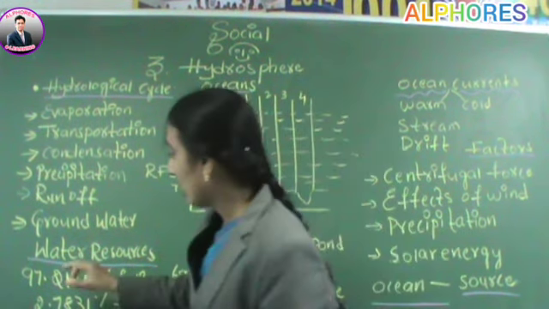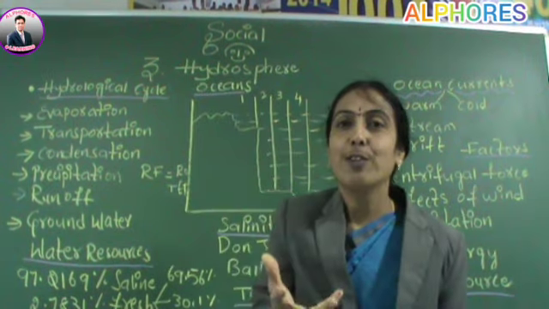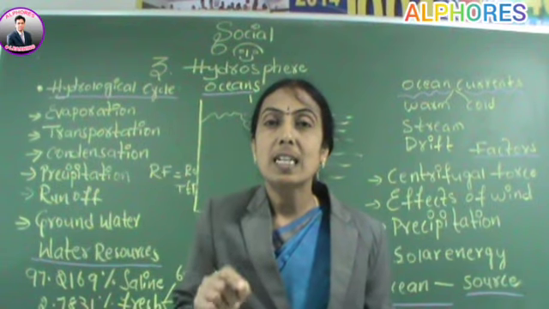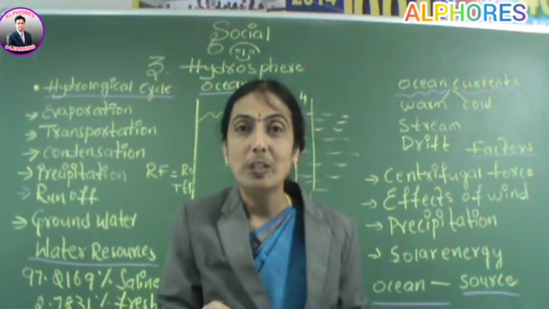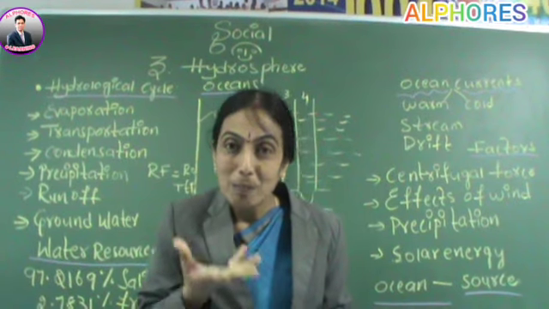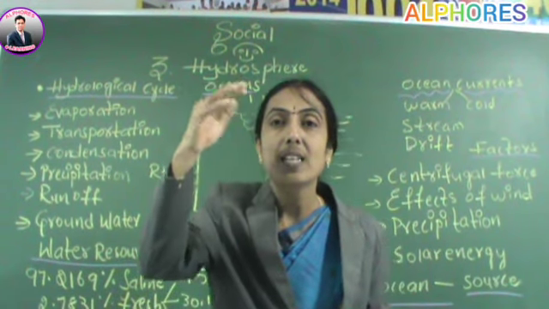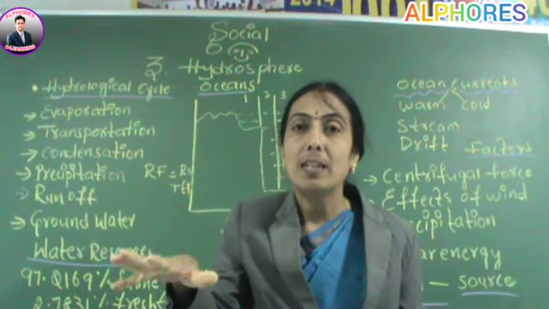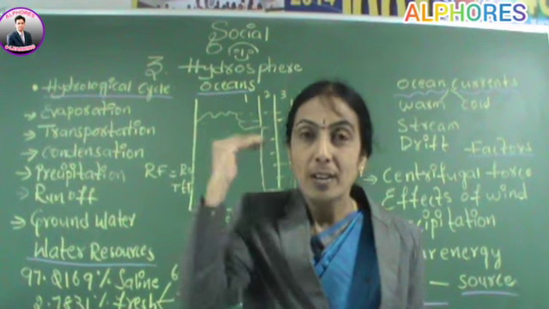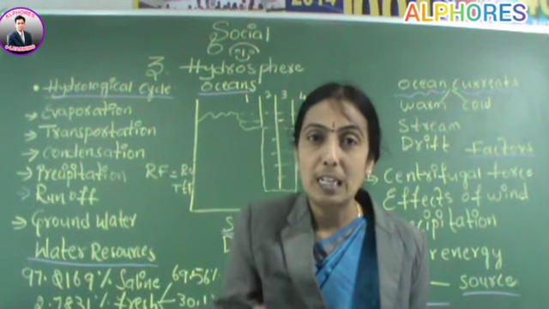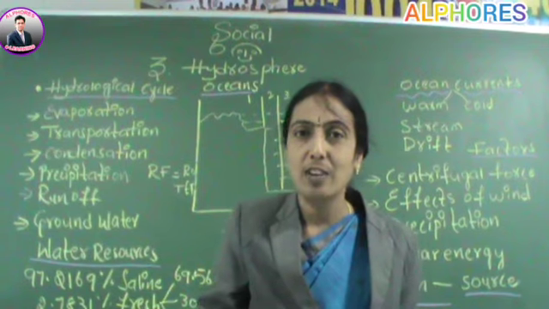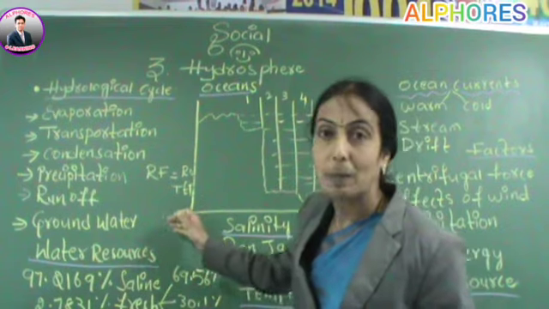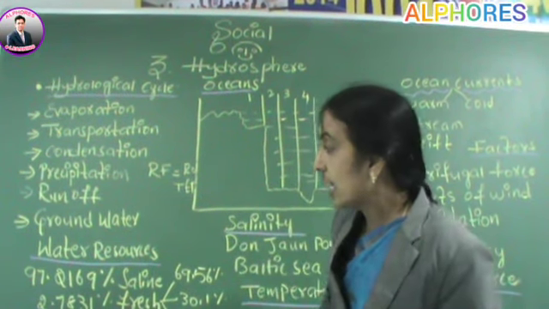Next topic is about the water resources. All of you know Earth is called a blue planet. The reason for this is that 71% of our Earth's surface is covered with water. When our planet is observed from space, maximum blue color will be seen by the people who move into space. That's why, because of the presence of 71% water on the Earth's surface, our Earth is called the blue planet. So whatever water is present on our Earth's surface, if you look at it,